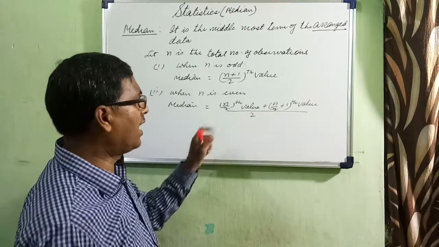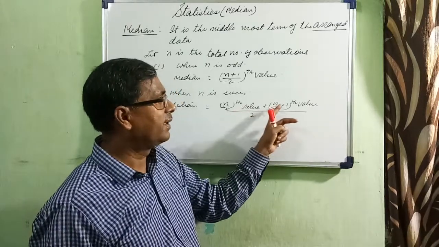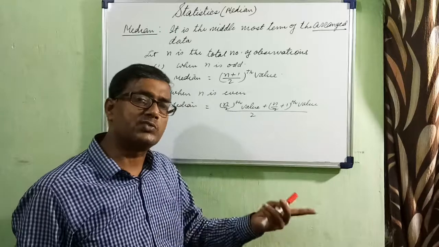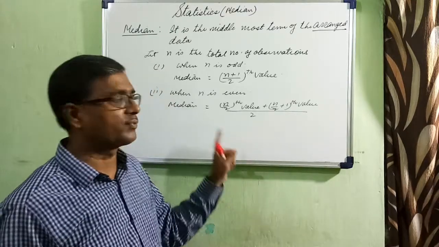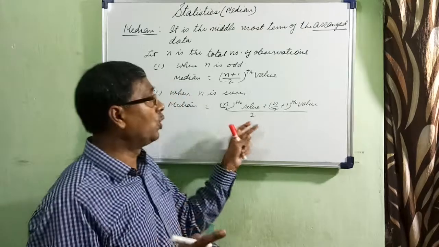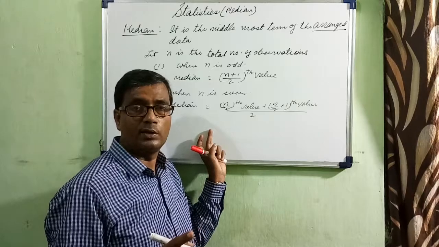Means if suppose n by 2 is the 5th value, the next is the 6th value. So the average of the 5th and 6th value we will take, and that is called the median. But remember, all these should be considered when the data are given in the arranged form.